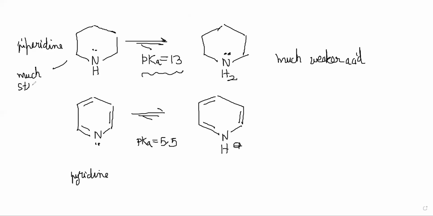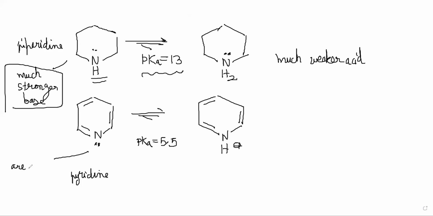This amine is much stronger base than this. Why is that? Because the double bond, the 2 electrons here will take part in this ring. They can be conjugated into the ring. So these 2 electrons are not so available.